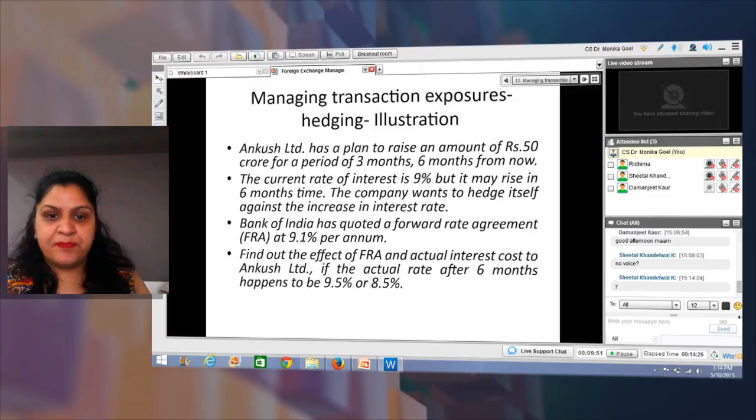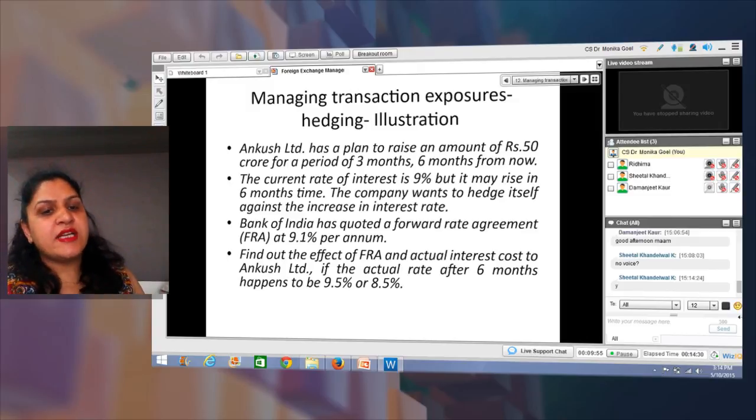So what we have to see is that if Ankush Limited enters into this contract with Bank of India for an FRA at 9.1% per annum, you have to find out the effect of this FRA and actual interest cost to Ankush Limited if the actual rate after 6 months happens to be 9.5% or 8.5%.